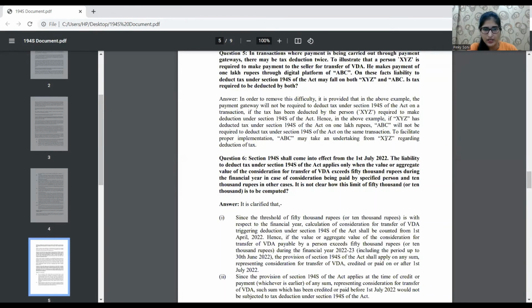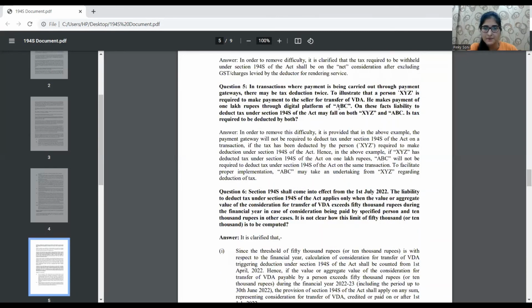And now next, move to next question, that is, in transactions where payment is being carried out through payment gateways, there may be tax deduction twice. To illustrate that, a person XYZ is required to make payment to the seller for transfer of VDA. He makes payment of 1 lakh rupees through digital platform of ABC. On these facts, liability to deduct tax under section 194S of the Act may fall on both XYZ and ABC. Is tax required to be deducted by both?